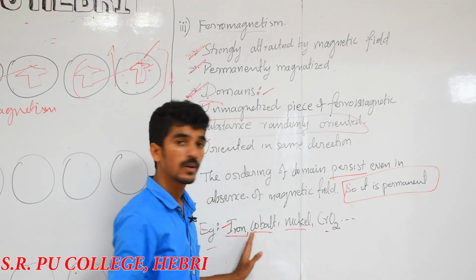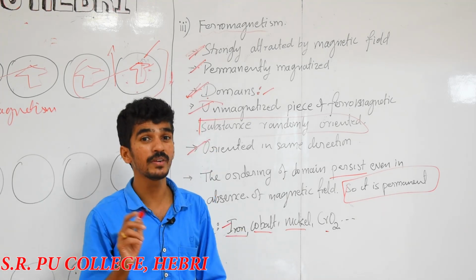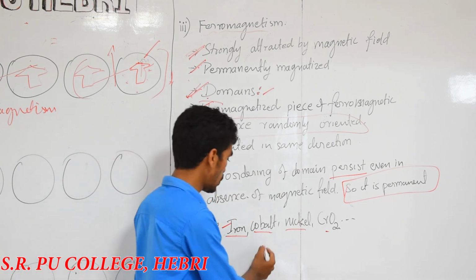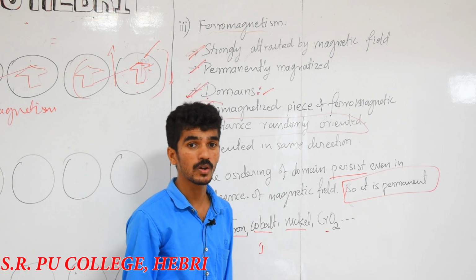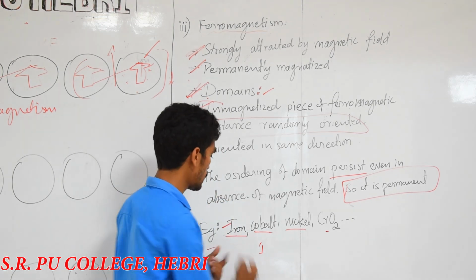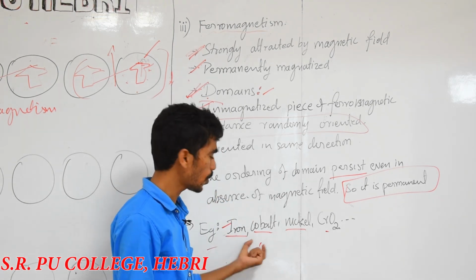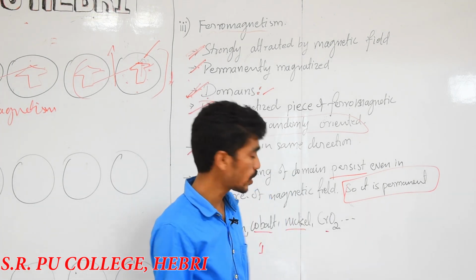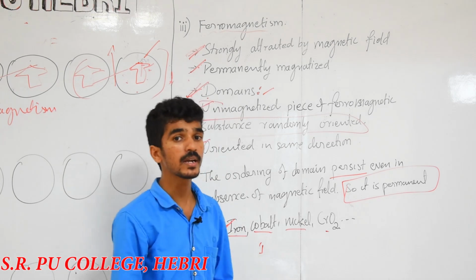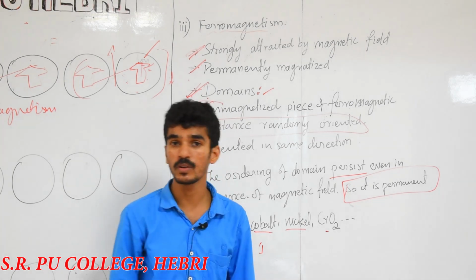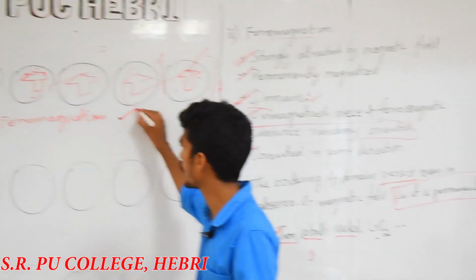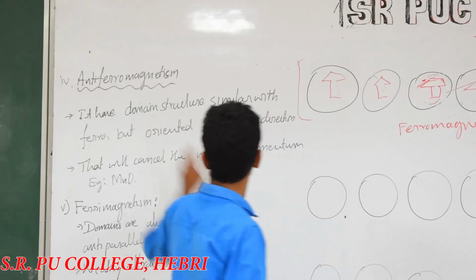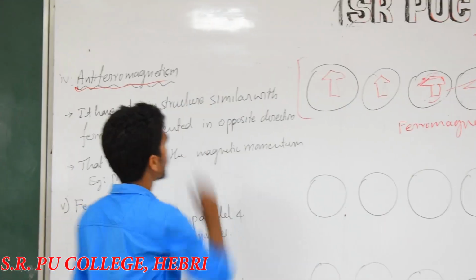Okay, iron. We also took Fe2+ and Fe3+ in paramagnetic nature. Why? Because only one or two electrons are unpaired, but here the electron orientation should be in the same direction. So this is the example for ferromagnetism. Now we'll move to the next kind of magnetism, that is antiferromagnetism.